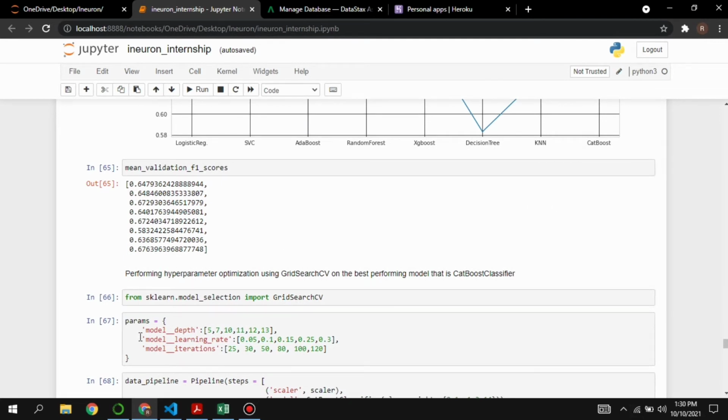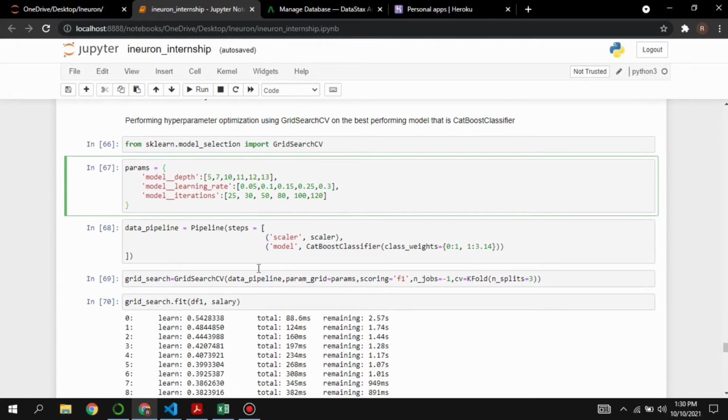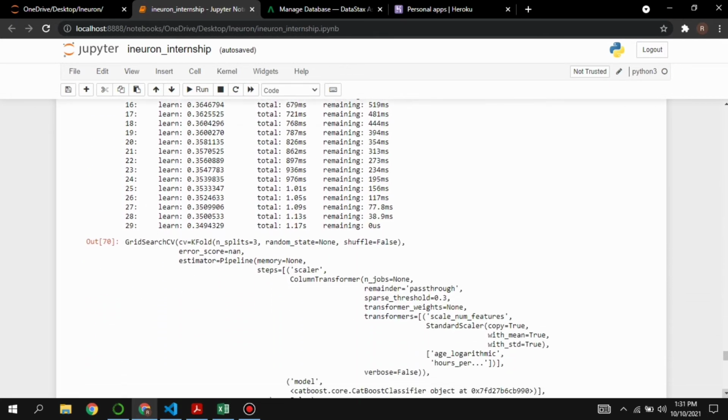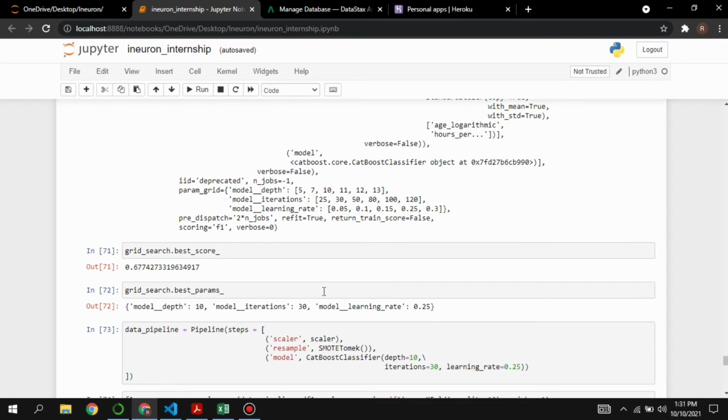These are the set of parameters that we defined over here in this dictionary params, and this is how our data pipeline looks like. Then we performed our hyperparameter tuning, and as we can see over here, we further enhanced the F1 score for the CatBoost classifier.